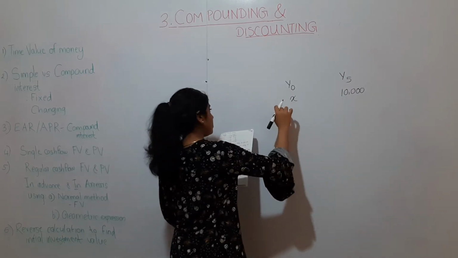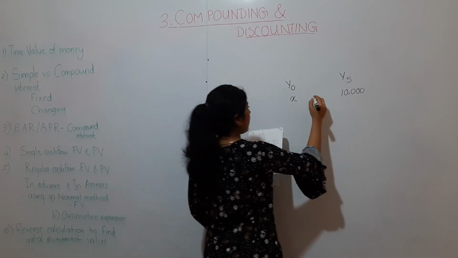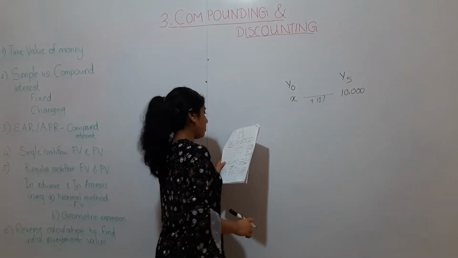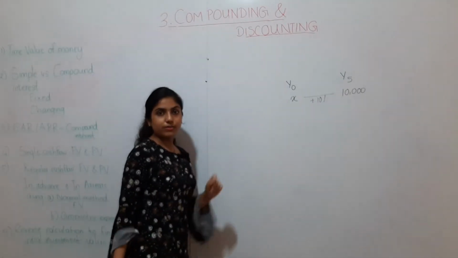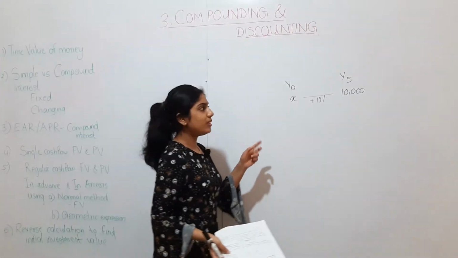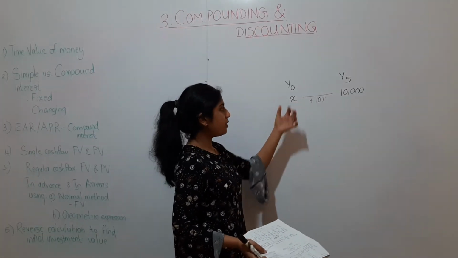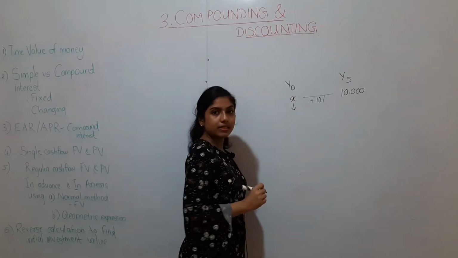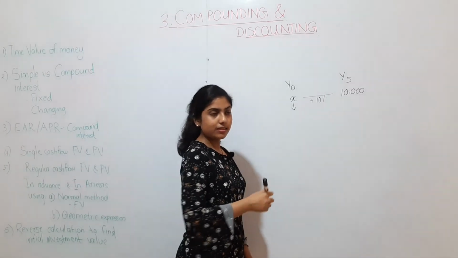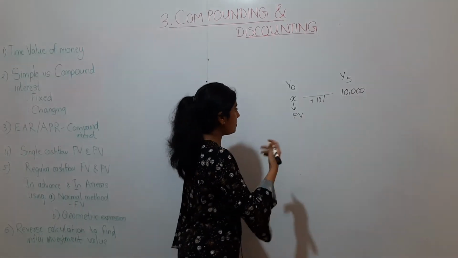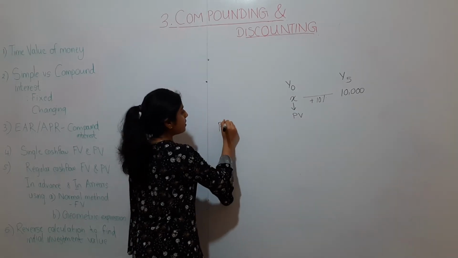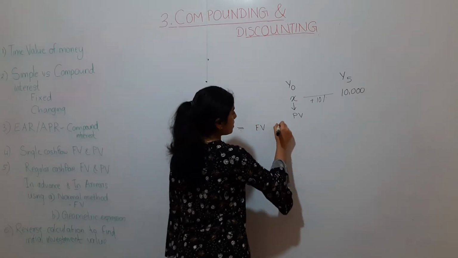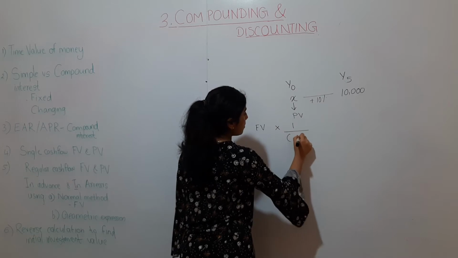Calculate the amount needed to be invested today at an annual interest rate of 10% to get 10,000 rupees at the end of year 5. Now we know, so today's value, what is the missing item? The present value is missing. So we can apply the present value formula, which is present value equals future value multiplied by 1 over 1 plus r to the power n.